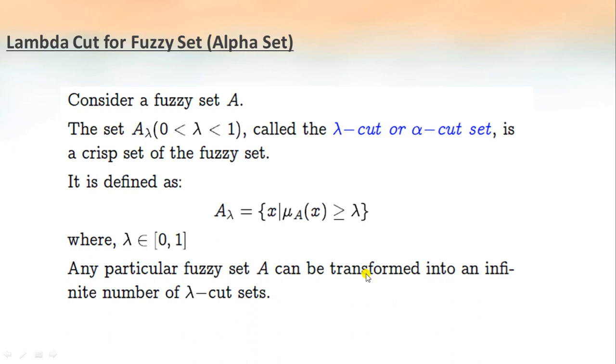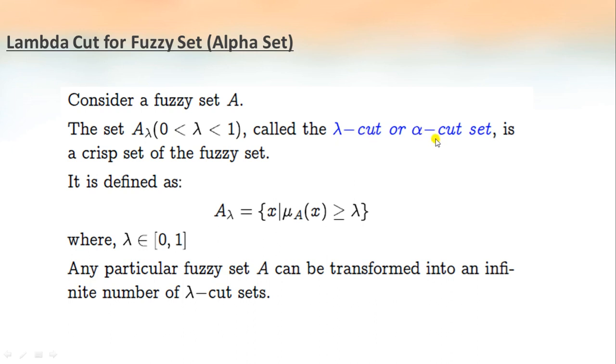Now let us discuss lambda cut for fuzzy set. It is also known as an alpha set. So let us say we have a fuzzy set A and the set A lambda, where lambda is between 0 and 1. This is called the lambda cut or alpha cut set.